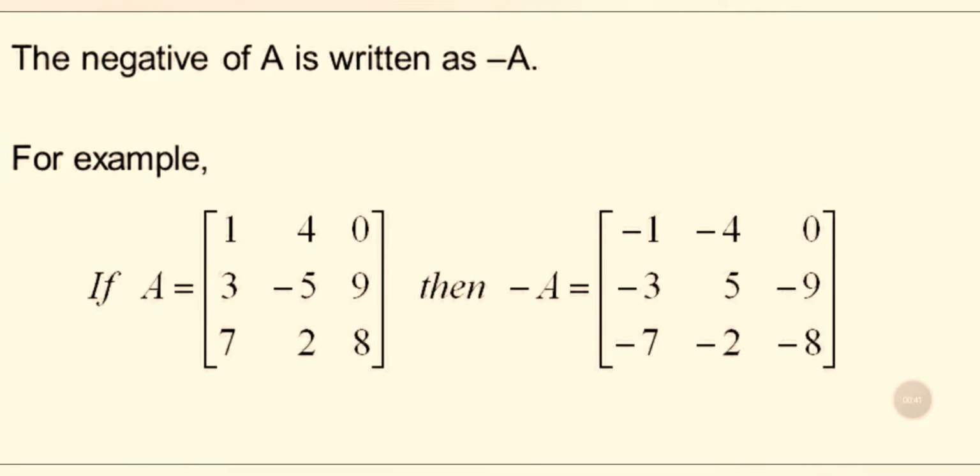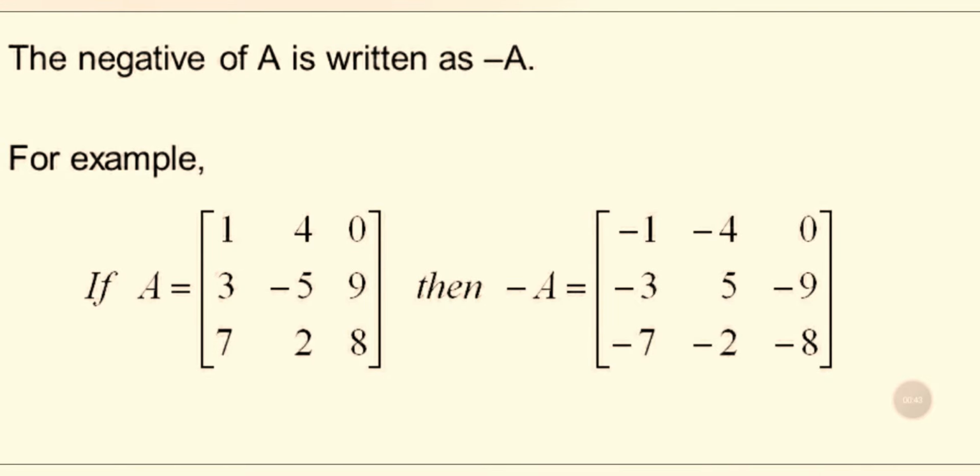For example, if A equals 1 4 0, 3 minus 5 9, 7 2 8, then minus A equals minus 1 minus 4 0, minus 3 5 minus 9, minus 7 minus 2 minus 8. This is an example of the negative of a matrix.